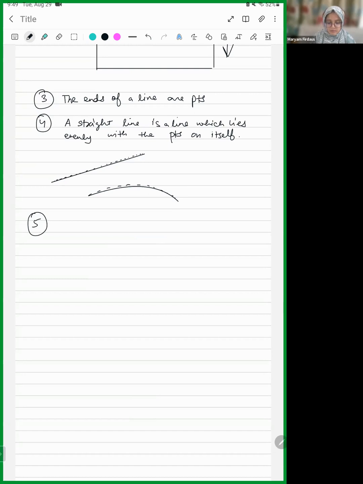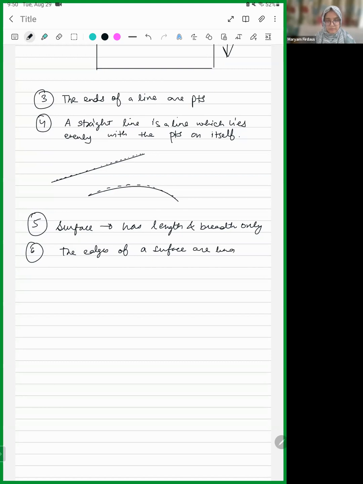Yes, Prishita. A surface is that which has length and breadth only. It is 2D. These are things that we already know. We just have to memorize this. Then the sixth point: the edges of a surface are lines. We know this as well.